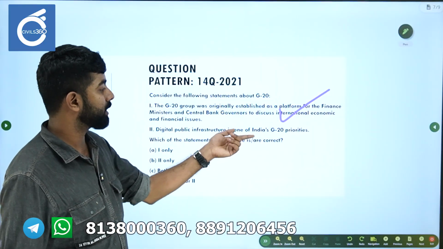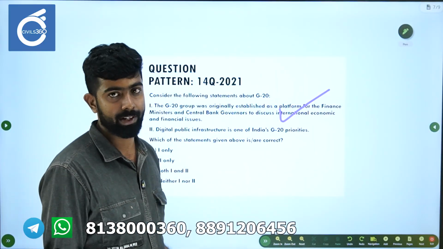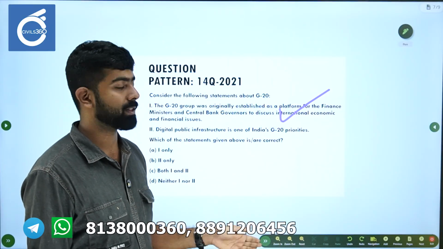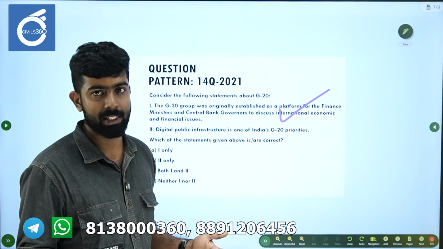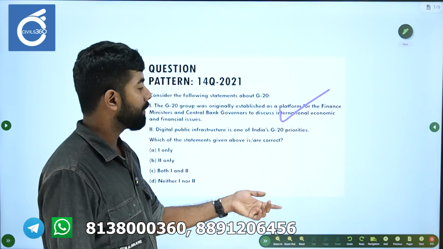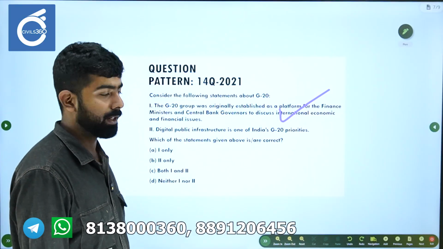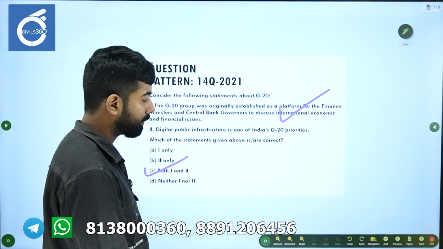Digital public infrastructure is one of India's G20 priorities. This was in 2023, so at that time the G20 summit was there. But still you can guess. Digital public infrastructure is obviously something India is trying to give to the world. So it will be one of India's G20 priorities. So you will reach both 1 and 2.